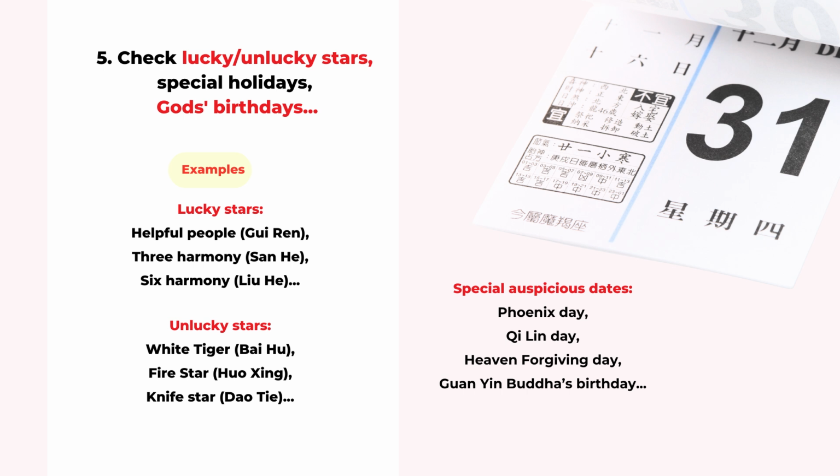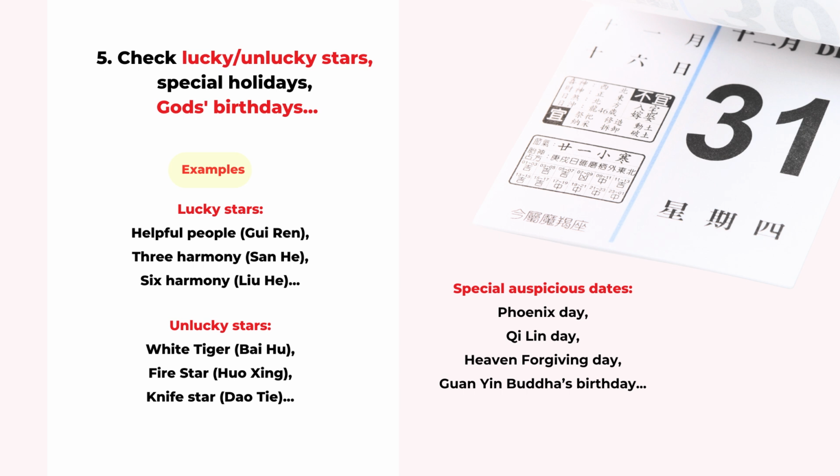But if you have access to a traditional calendar, you can check the lucky and unlucky stars and pick the days with more lucky stars and avoid the days with more unlucky stars. Examples of the unlucky stars are the white tiger, the fire star, or stars related to knives and injury. And the lucky stars include helpful people and the 3 harmony.